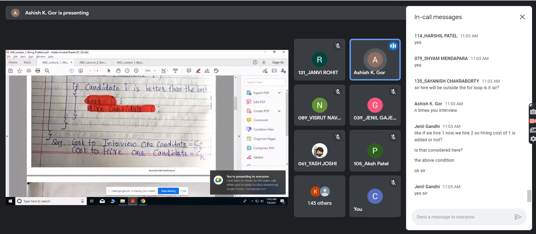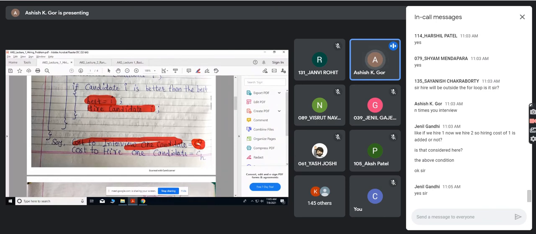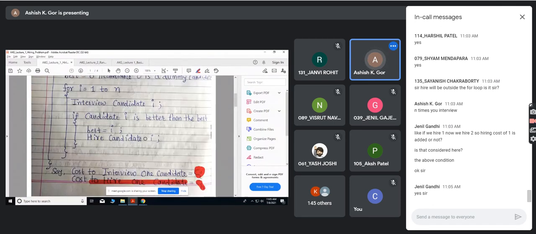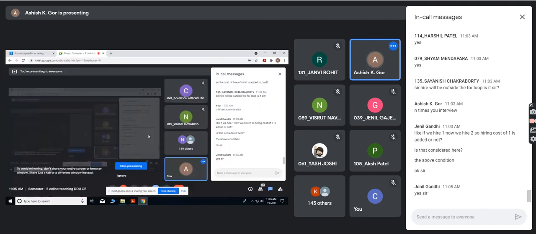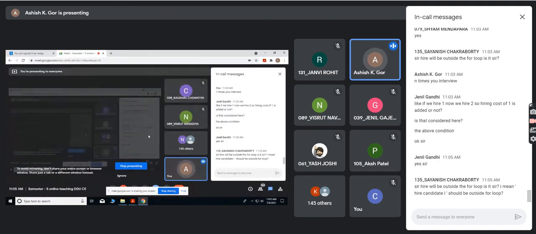Let us assume that the cost of interviewing one candidate is CI. So CI is the cost of interviewing the i-th candidate. And to hire one candidate, meaning fire the previous and hire the new one, is CH. So what would be the total cost? You repeat this n times, so n into CI. This will be the cost. And in the worst case, what will be the worst case? Because you don't know how the agency is sending.